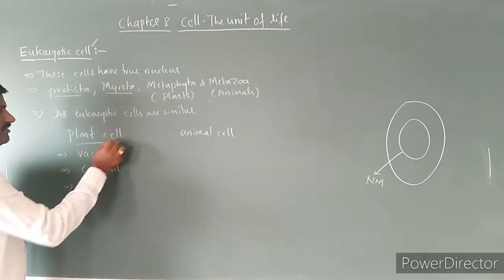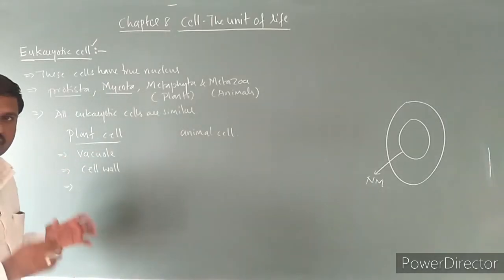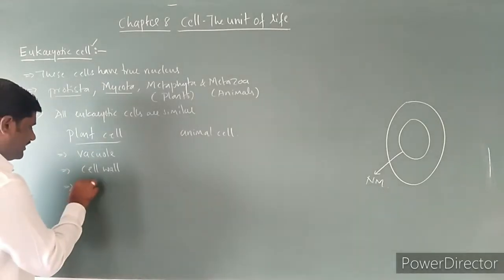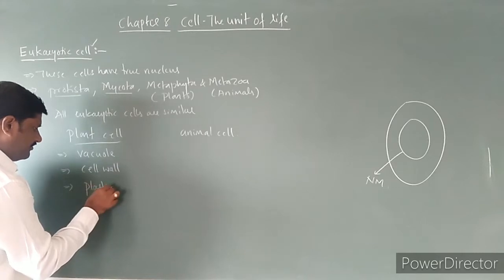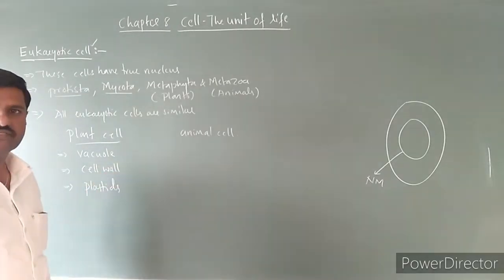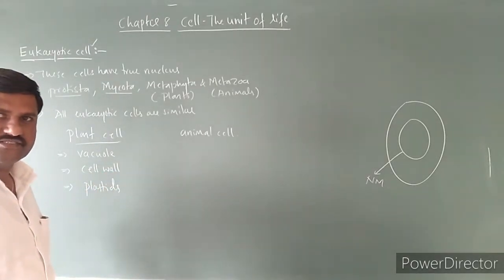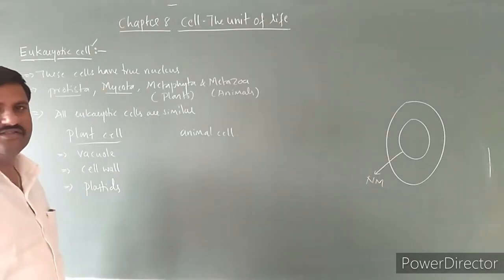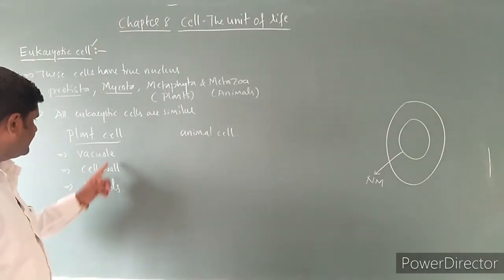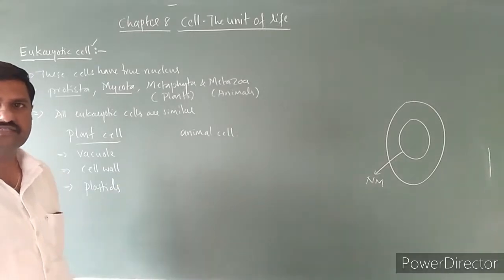So in plant cell usually what kind of unique features are seen? Plastids are seen over here. Plastids, that is chloroplast, are the kind of plastids seen over here in case of plant cell. But in case of animal cell, the same kind of structures are not at all seen.